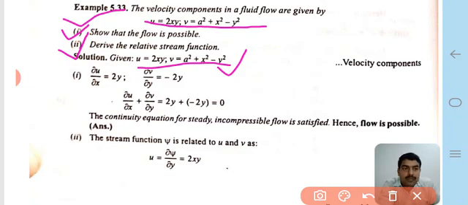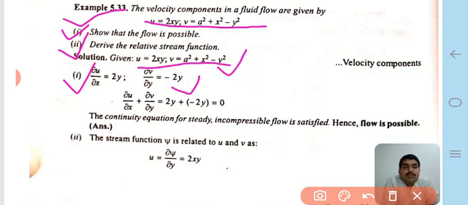Therefore, the solution of the first part of that question: differentiating the velocity component along x-axis, that is u, with respect to x, del u upon del x is equal to 2y. Differentiating the velocity component along y-axis with respect to y, we get minus 2y. Del v upon del y is equal to minus 2y.